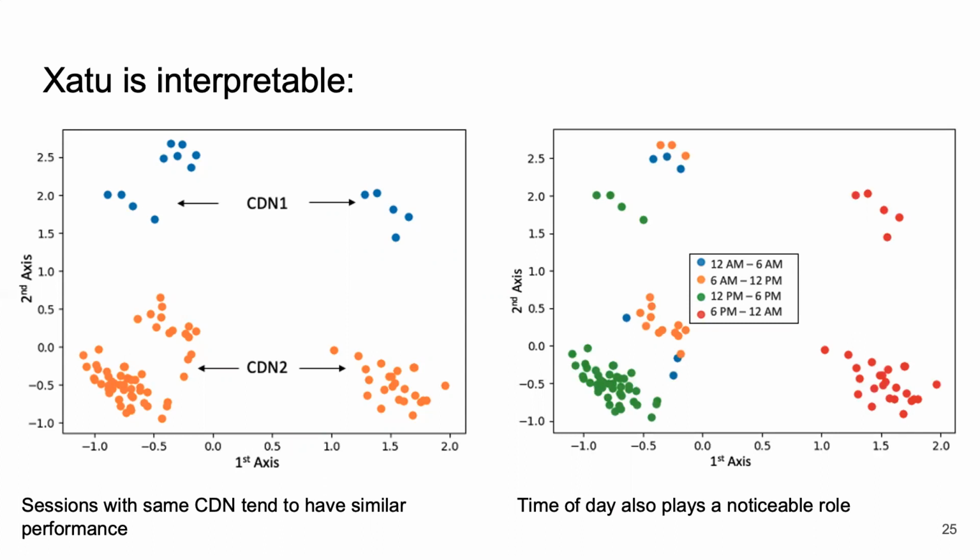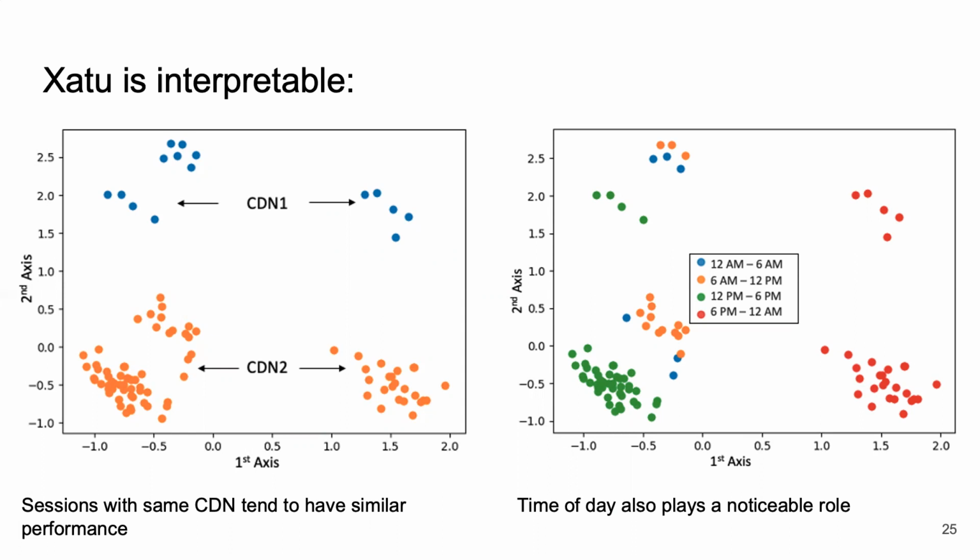In the next figure, we separate these dots further based on the time of day. The combinations on the right, red dots, are separated from other clusters. These dots correspond to the 6 pm to 12 am block. Further, the orange and blue dots are relatively close too.